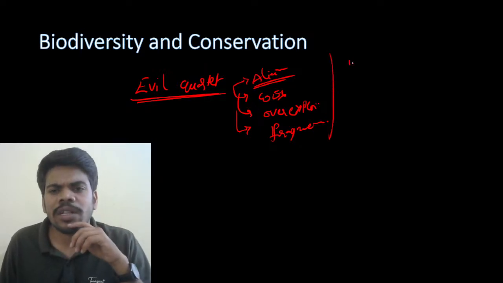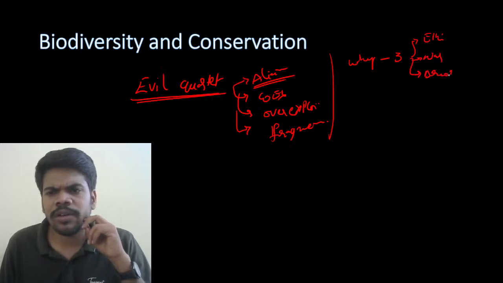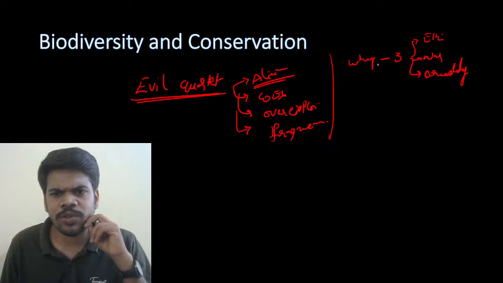Why we have to conserve biodiversity? This is also they will ask. Why we have to conserve? 3 rules are there. One is the ethical rule, and the narrowly utilitarian rule, and the broadly utilitarian rule. There is a chance to ask this question.